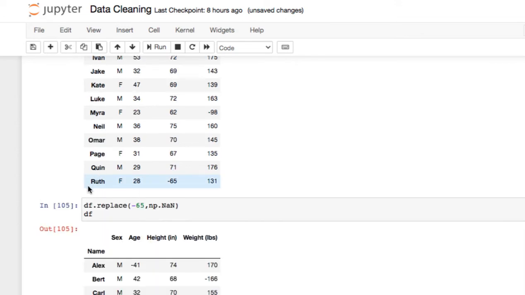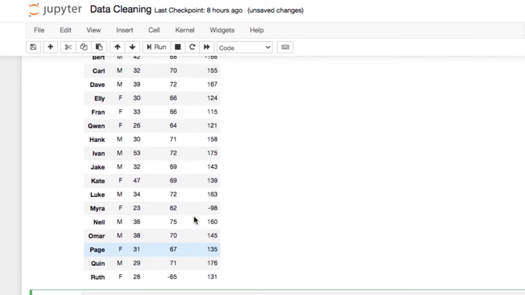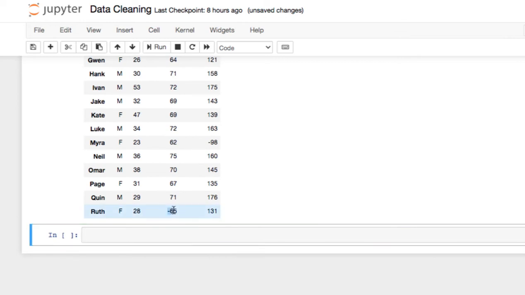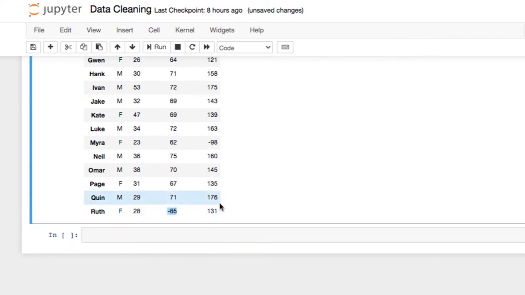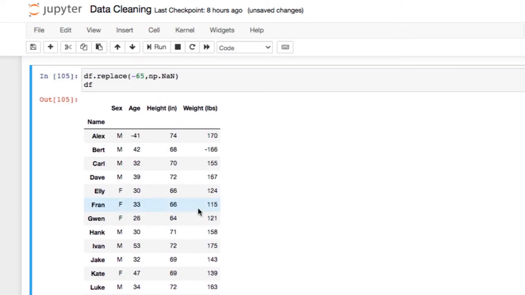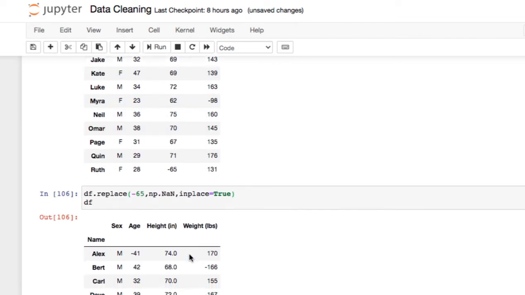Okay, so here in the last row the value was minus 65, and now okay, it is still minus 65. Now could you guess why? Because I have not commanded it to make the changes in the same data frame, for which I need to say inplace equal to true. Alright, now I run this again and let's have a look.